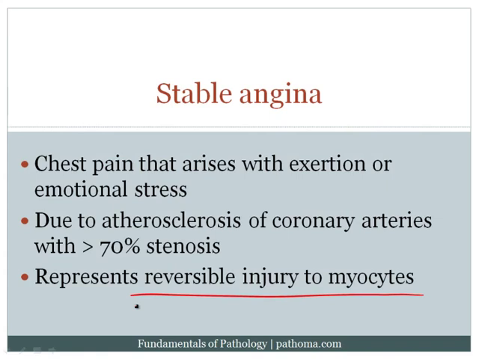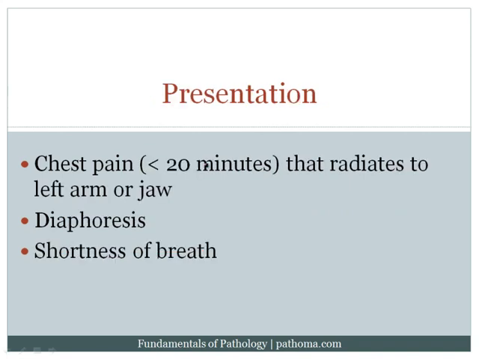And remember from chapter 1 of this text that the hallmark of reversible injury is cellular swelling. One more point to note is that when the patients have atherosclerosis, they're only going to get angina when there's greater than 70% stenosis. If there's less than 70% stenosis, the patients are relatively asymptomatic, even with exertion. When patients present with stable angina, they'll have chest pain that radiates to the left arm or jaw. Important to note that this chest pain will last less than 20 minutes. That's about the amount of time that the myocardium can withstand a lack of blood flow. After that, you'd get irreversible injury and cell death. And so the chest pain classically will last less than 20 minutes.